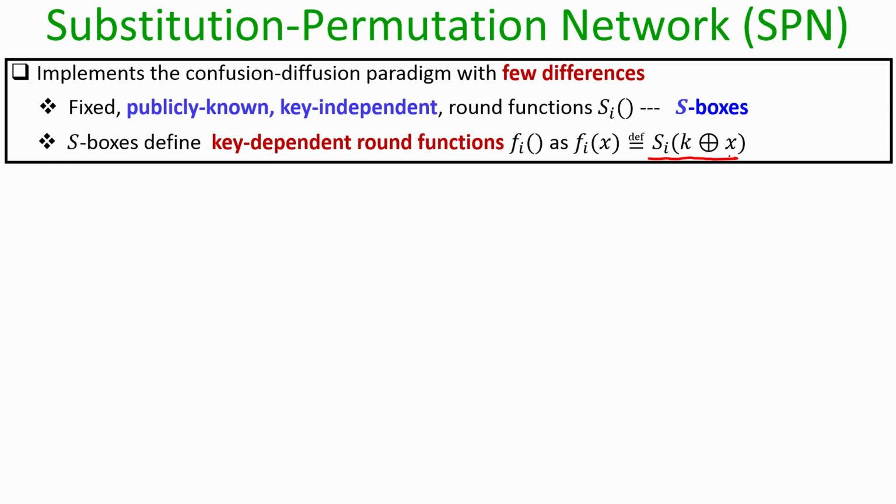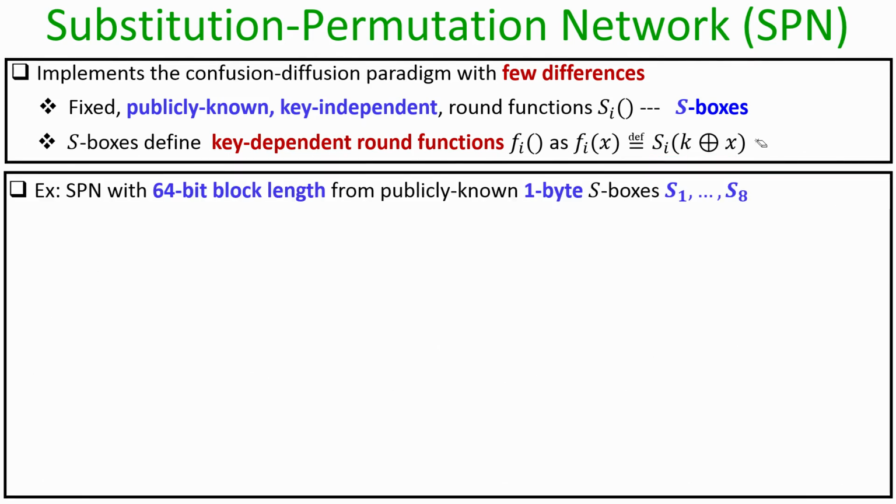Namely, if I want to apply the S box on an input x, then we do not directly compute the value of the S box on the input x, but rather on the value of x XORed with the value of the key, and that ensures that even though the description of the S box is publicly known, the exact input on which the S box operates is not known from the viewpoint of the attacker, and that is what creates the confusion aspect of the confusion diffusion paradigm.